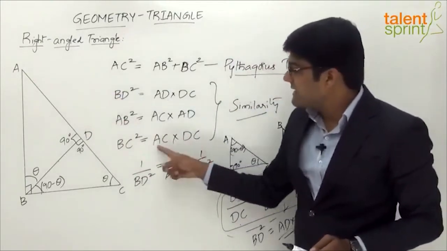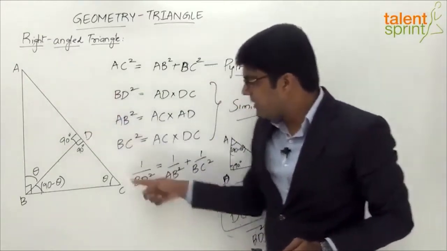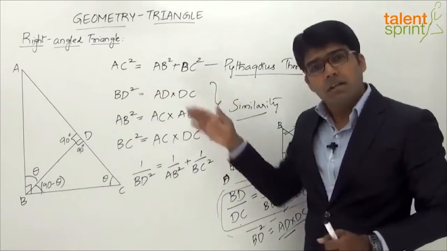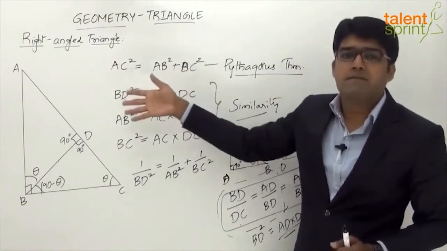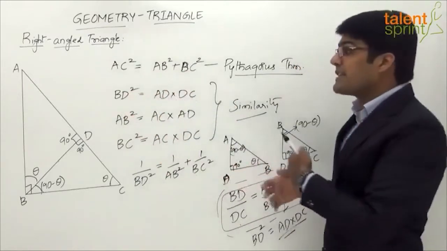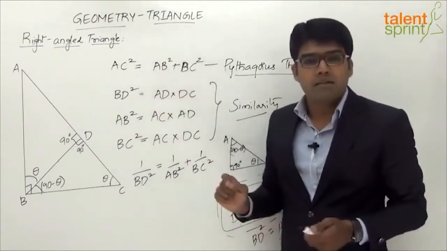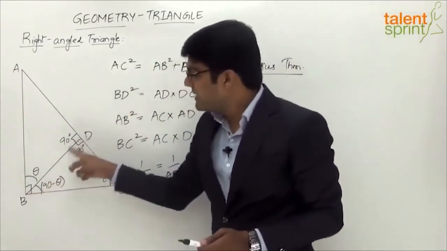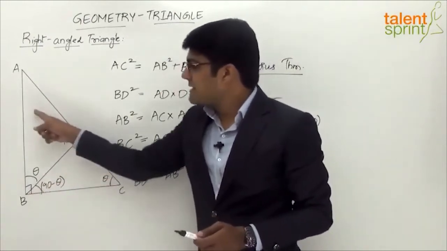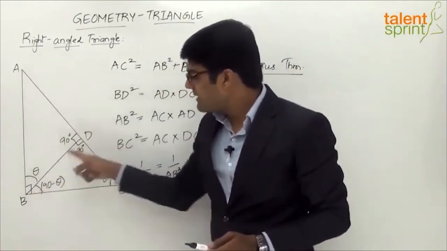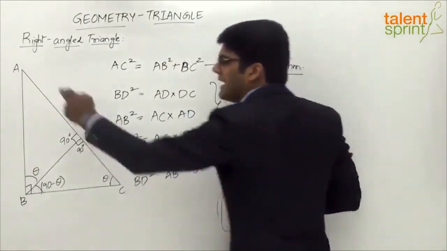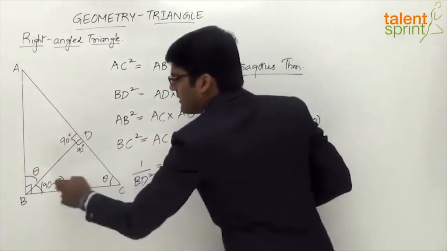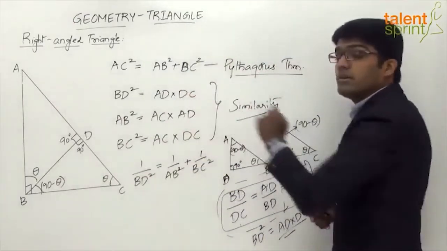And look at this right hand side, AC into DC. AC is the hypotenuse and DC is also a part of the hypotenuse. So clearly all the right hand sides are based on either the hypotenuse or the parts of the hypotenuse. But how do we decide which has to be considered for the given identities? Look at the first one, BD square. We are looking at BD. Now BD is a part of two triangles, triangle ABD and triangle BDC. In triangle ABD, what is the part of the hypotenuse? AD. And in the second triangle, what is the part of the hypotenuse? DC. So AD into DC.